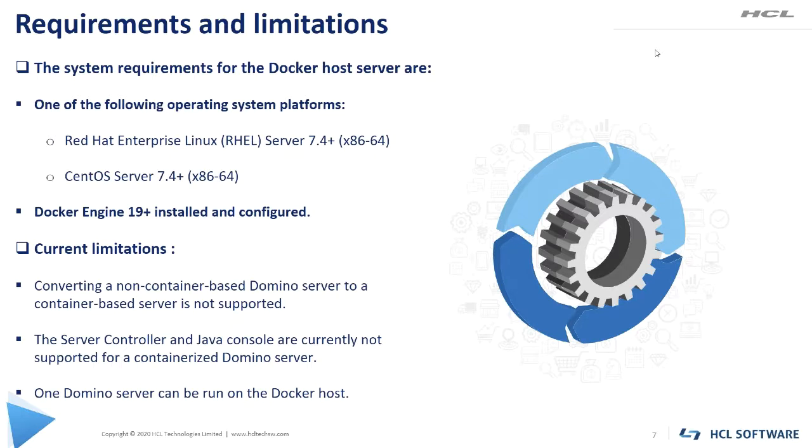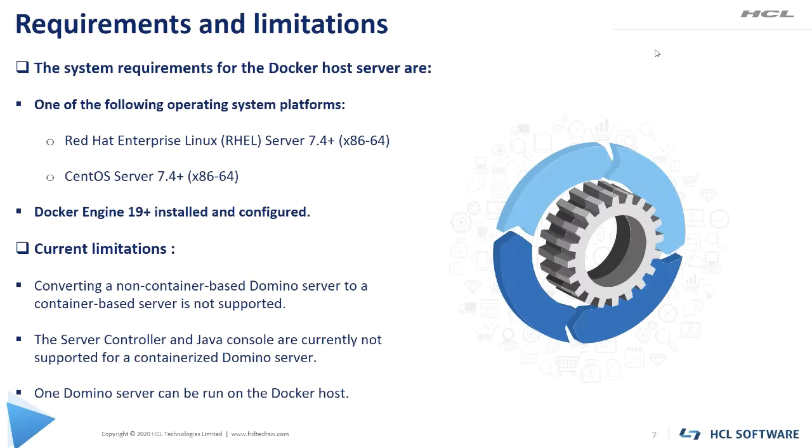A current limitation of Domino on Docker is that we cannot convert a non-container based Domino server to a container based Domino server. The server controller and Java consoles are currently not supported for a container Domino server. So if we install a Domino server using Docker image, then we cannot use server controller or Java console for the containerized Domino server. And one Domino server can be run on the Docker host.